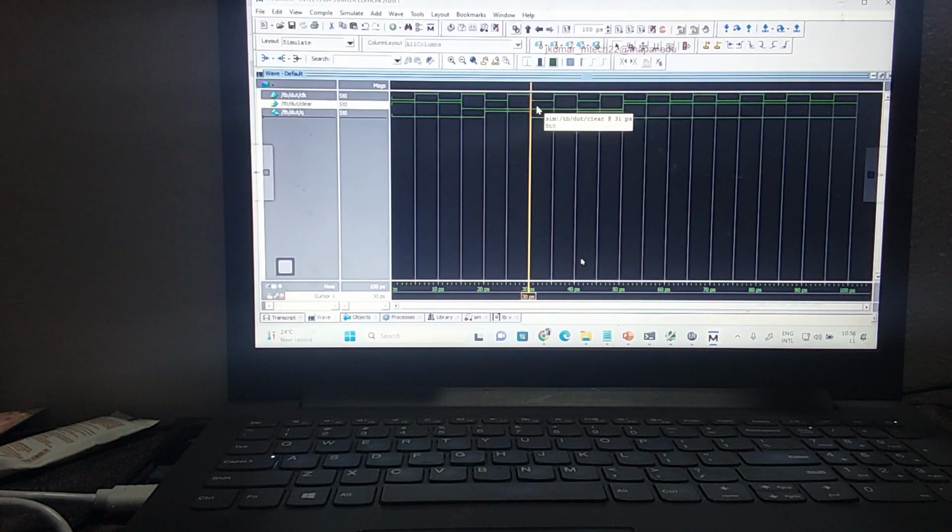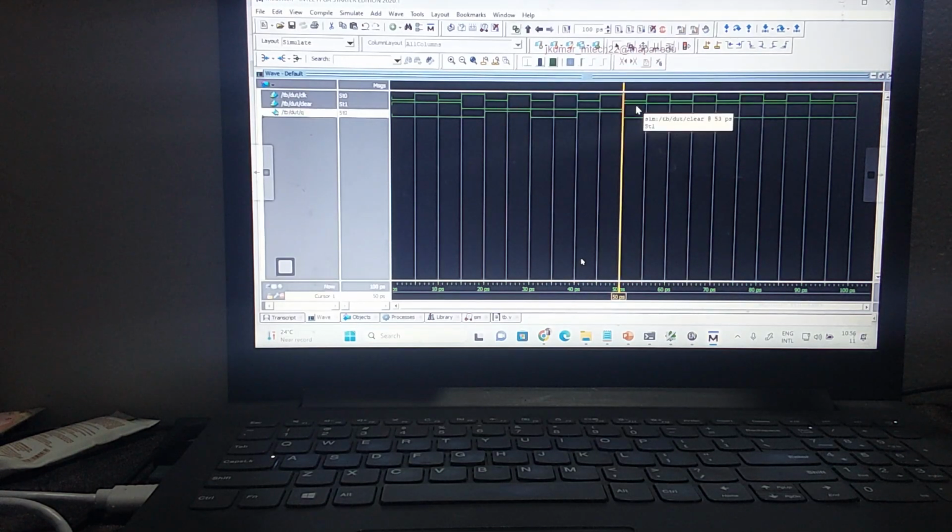This will remain the same, 1, until the next negative edge. At this negative edge, my clear is 0, so the toggle should happen. Previous case is 1, now it is toggling to 0. Again, this will remain the same until the next negative edge comes. Here again toggle happens. Are you understanding? At this point, my clear is 1. When clear is 1, Q remains 0. Q toggles only when clear is equal to 0. Now this is my T flip flop operation. Toggling operation using the negative edge technique.